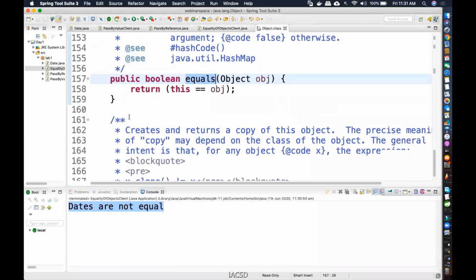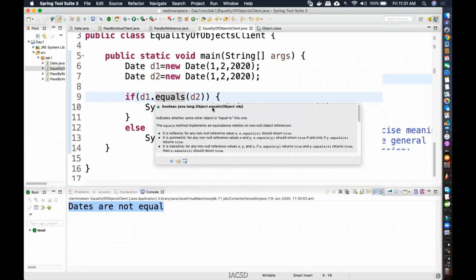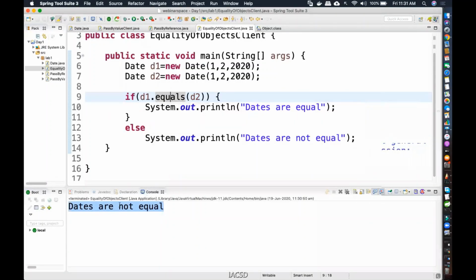You will actually go to that particular method, and inside that, if you see, it is the same as double equals. The value that is being passed through equals, which is d2, and the one who called equals, which is d1. The one who called equals will be on one side of this operator, and the value that is being passed on the other. So there is actually a double equals inside the Object class equals method, and that is why you're still getting the same output as your double equals. Do you understand? Because the equals method coming from the Object class is exactly the same as the primitive double equals, that is why you're getting dates are not equal, because it's comparing the address value of d1 and the value of d2, and both values are completely different, so you're going to get dates are not equal.